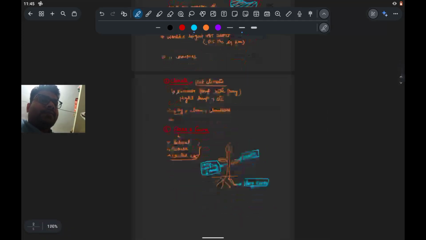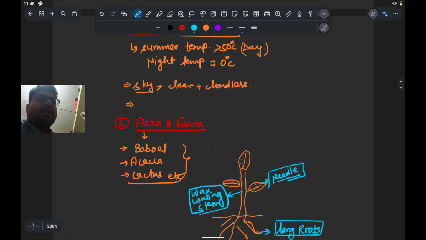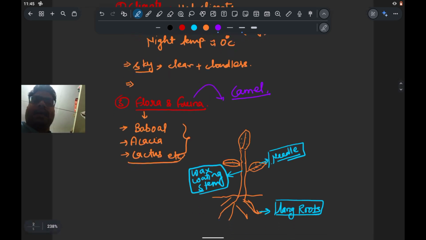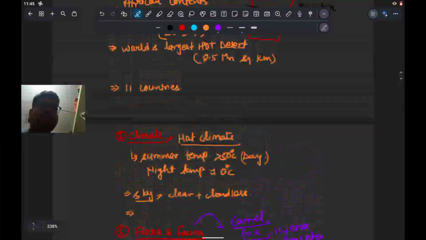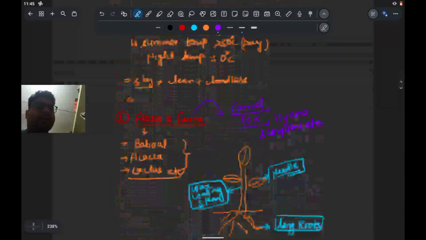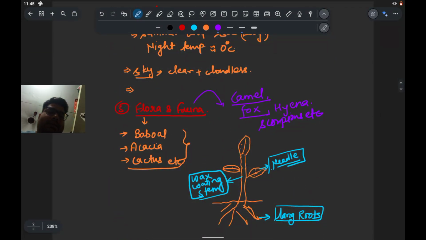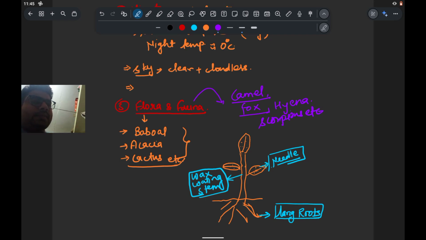If we talk about the fauna, here the fauna like the camel, which is also known as a very important fauna in this region, and like fox, hyena, and the scorpions, bichu, etc. are found here. So we have seen its location, its climate, the flora and the fauna, and how these plants adapted to such extreme climates.